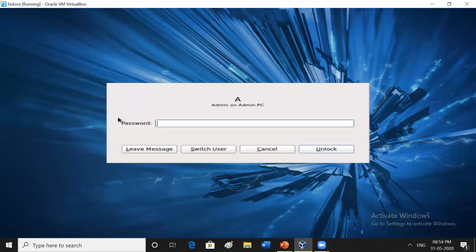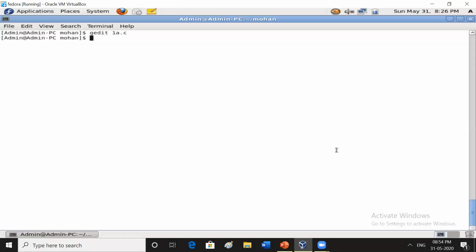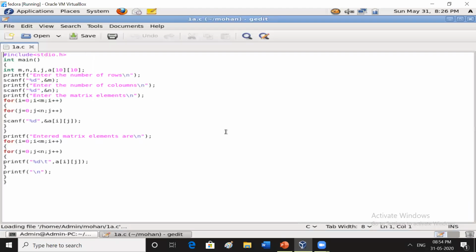Here I am using Fedora. You can take any version. It is asking for the password, unlock. Now, this is the code I have already written.